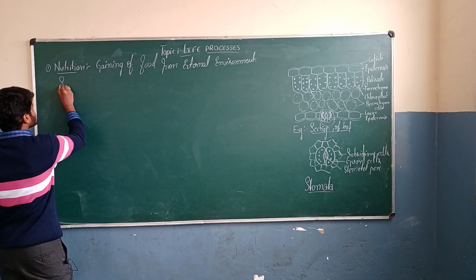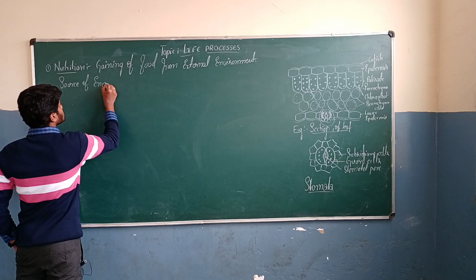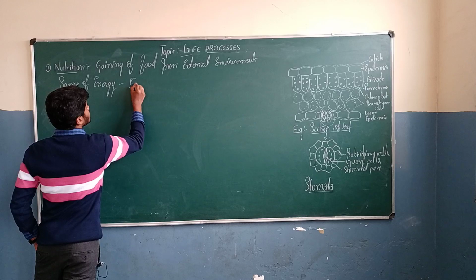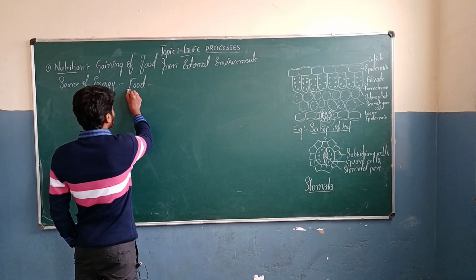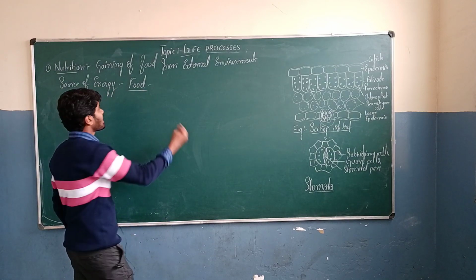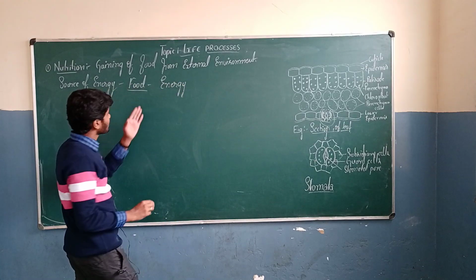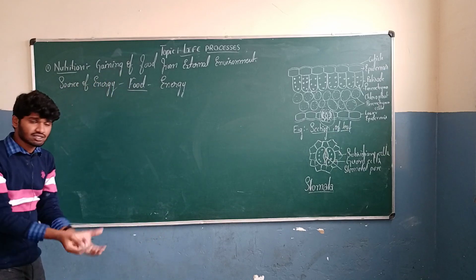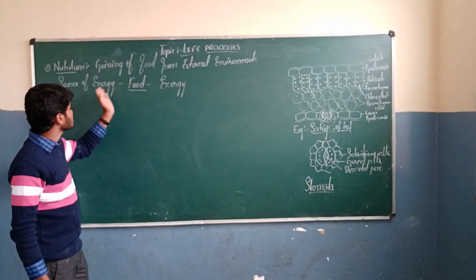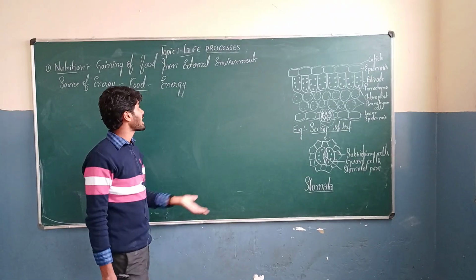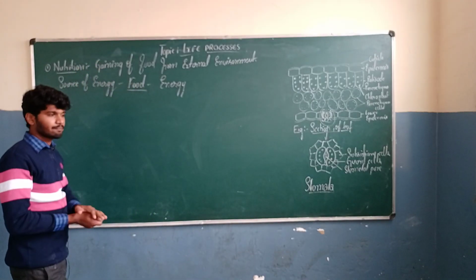So, the source of energy. What is the source of energy? As I already told, food. Food is the source of energy. Each and every organism needs to attain food for the purpose of attaining energy. Food gives us energy. Each and every living organism needs to search for food and eat it. That same food gives energy for other physical activities of the living organism.